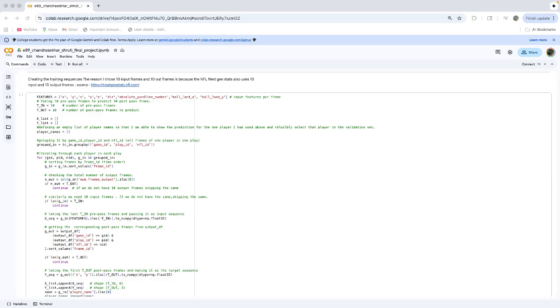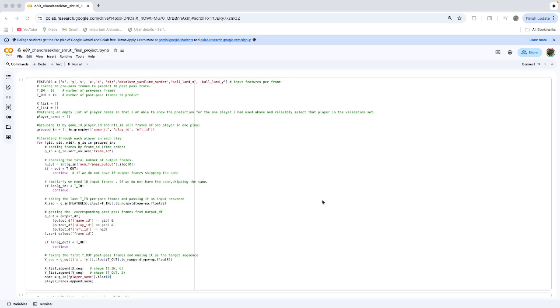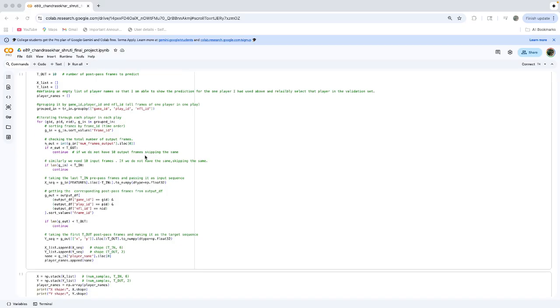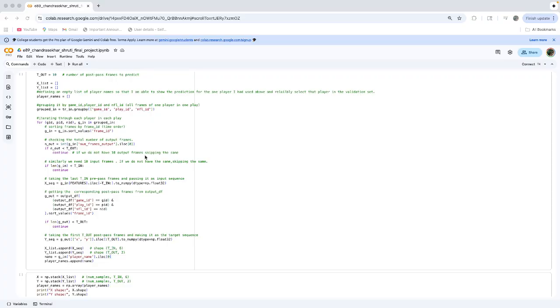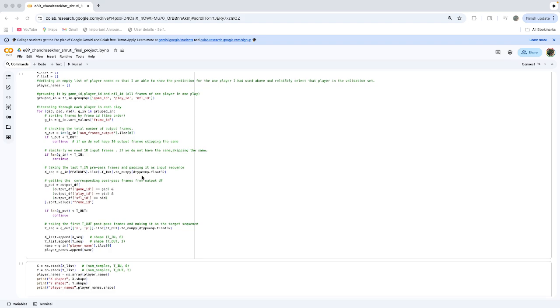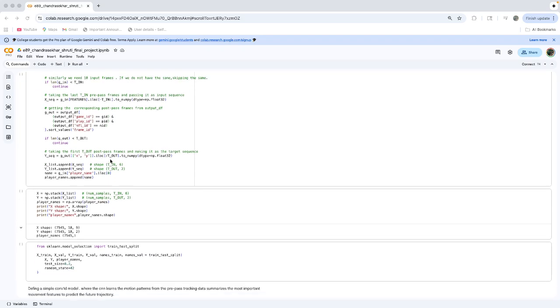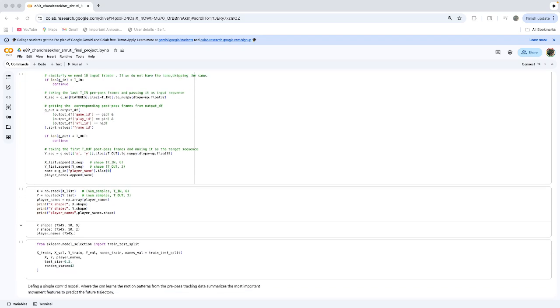Now I'm grouping the data by the game ID, play ID, and the NFL ID, and sorting it by the frame IDs, making it in a timely order. And the things that I told before, taking the first 10 frames and the last 10 frames, I'm doing it here. After that, I'm generating the sequence.